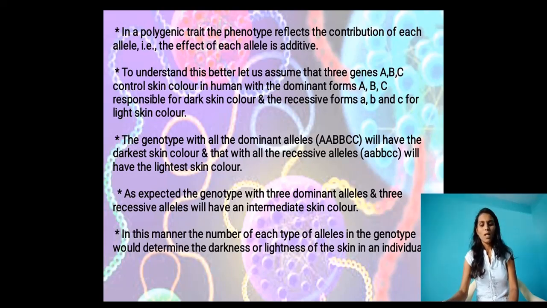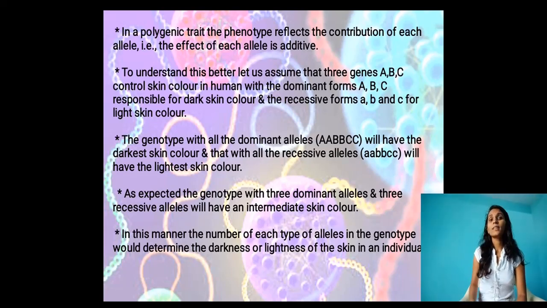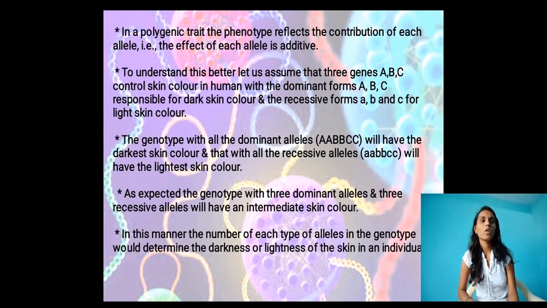According to the law of dominance, which we already studied in previous classes, only the dominant character appears in the F1 generation. Yes or no? Like that, here also, as expected, the genotype with 3 dominant alleles and 3 recessive alleles will have an intermediate skin color.